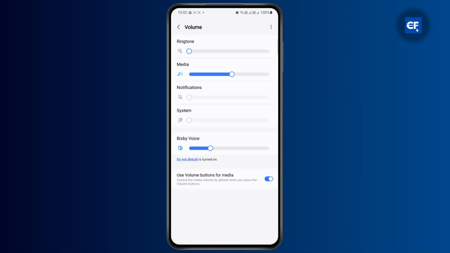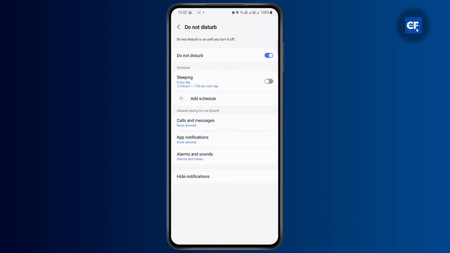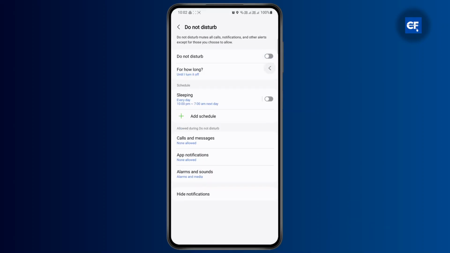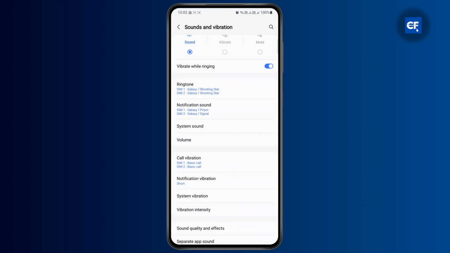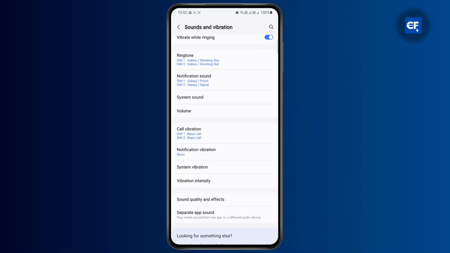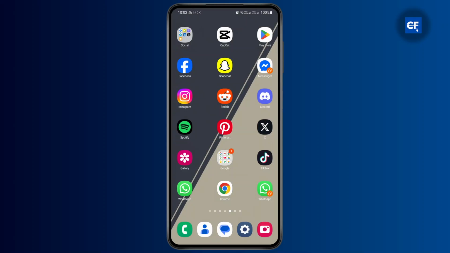So right now I have turned on D&D, so let me just go ahead and turn off do not disturb. I'm just going to turn this off for now, and if I go back I'm able to adjust all of the settings including my media volume, my ringtone. So from here, if you want to adjust your alarm sound, you can just go ahead and go to your